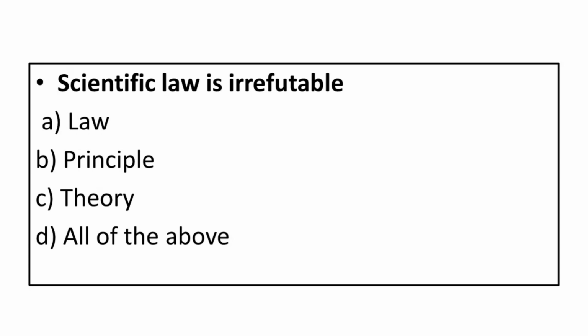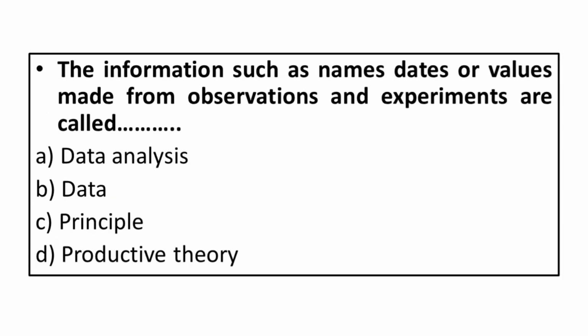Correct answer is theory. The information such as names, dates, or values made from observations and experiments are called... Correct answer is data.